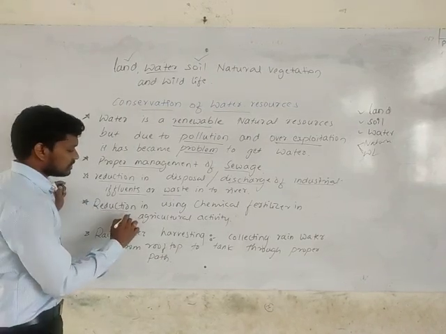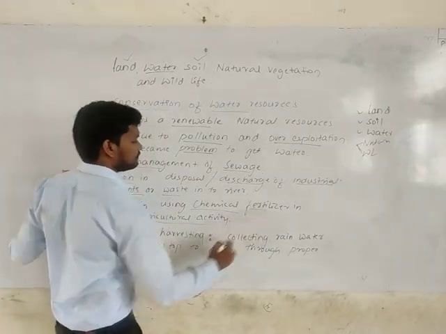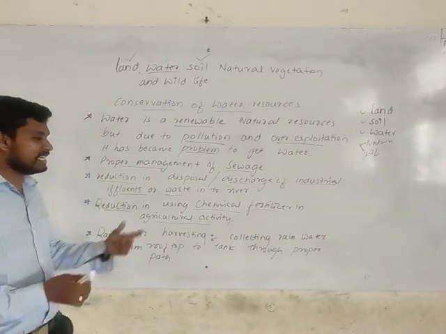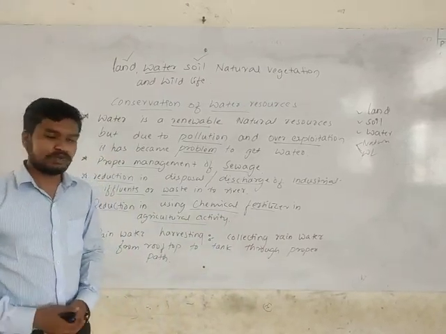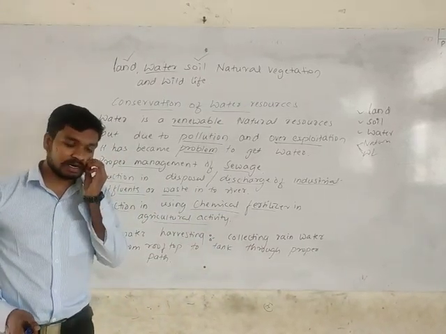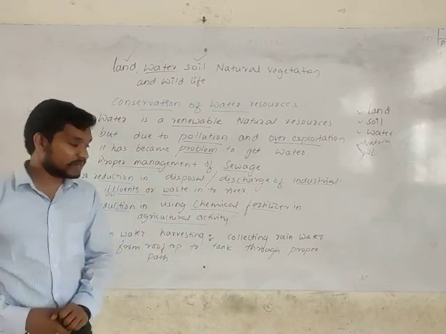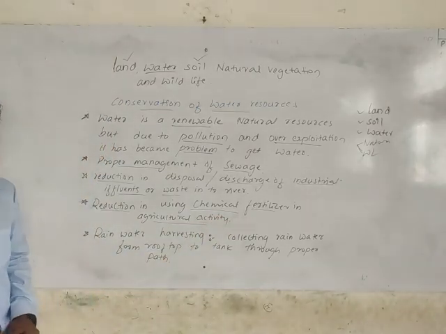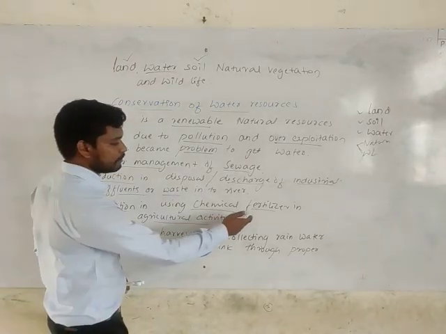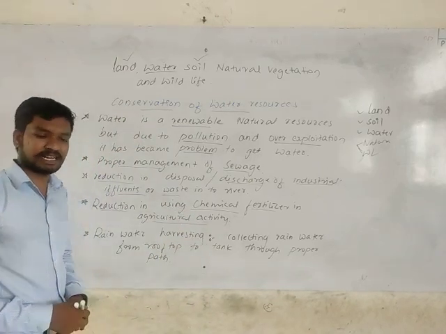Then we should have a reduction in using chemical fertilizers in the agriculture area. It's indirectly affecting the contamination of water. We will not know how it will affect the water, how it will contaminate the water, but it indirectly affects the water. The fresh water will be affected, contaminated, polluted, intoxicated by the chemical fertilizer added in the agriculture field.